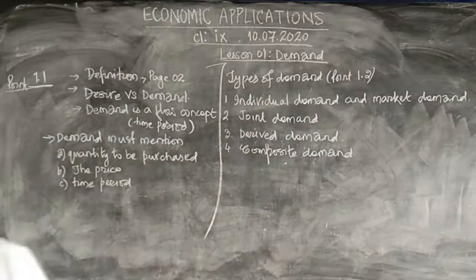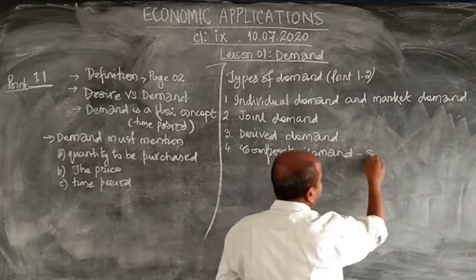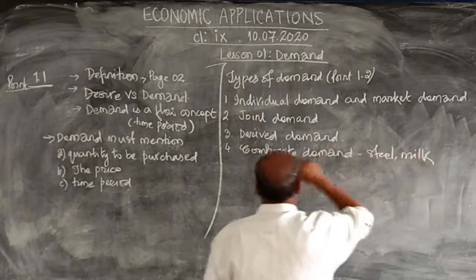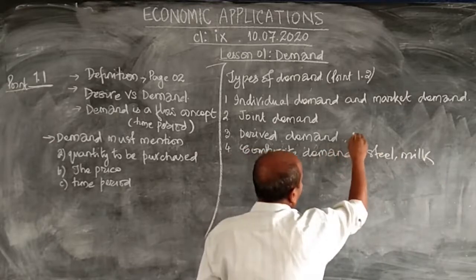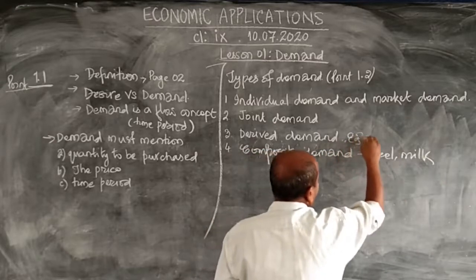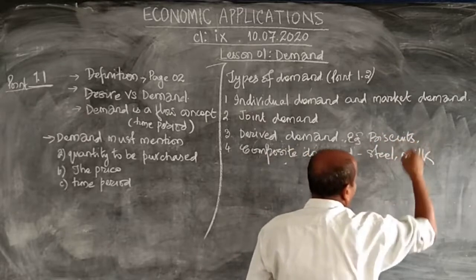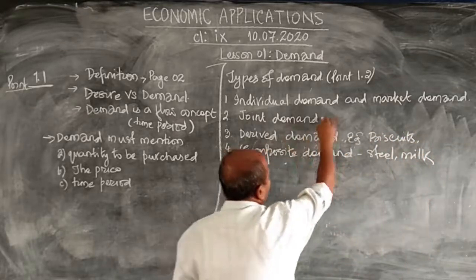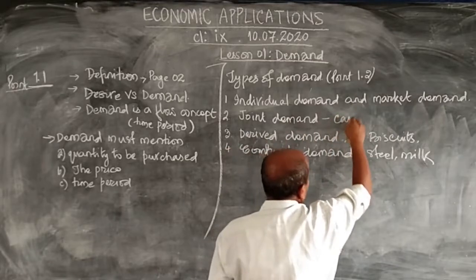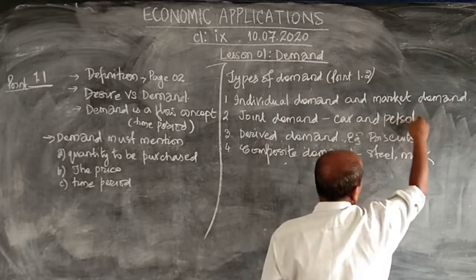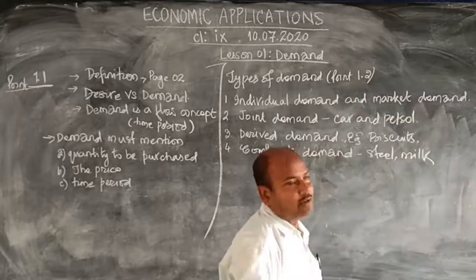So can you write here? We can say the steel is one product, milk is another product, and then in the derived demand, for example biscuits. Biscuits, then what else did I say? Pakoras, leave it. Then joint demand, car and petrol. This is the best example. Petrol is incomplete without the car, and car is also incomplete without the petrol.